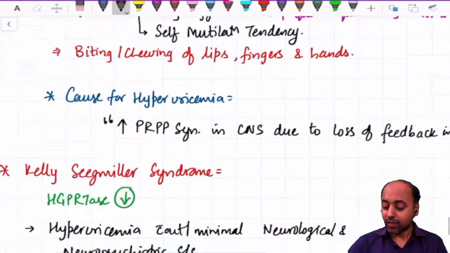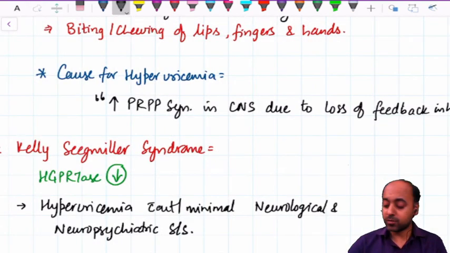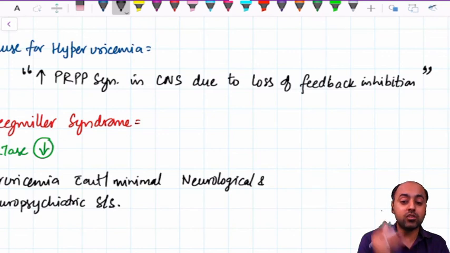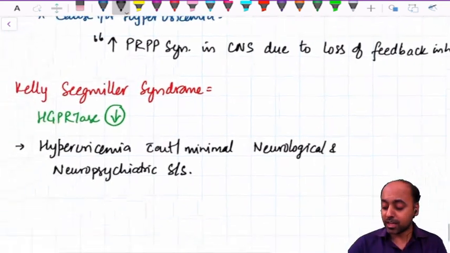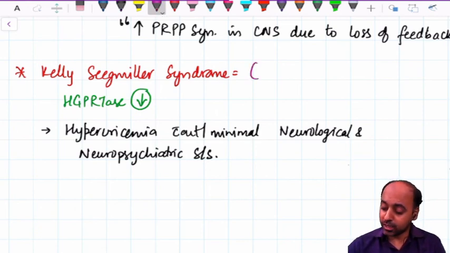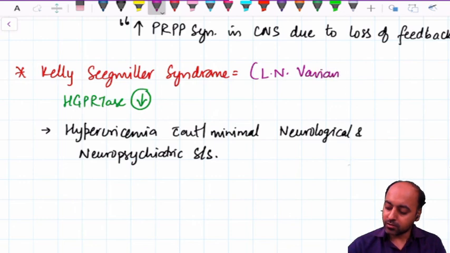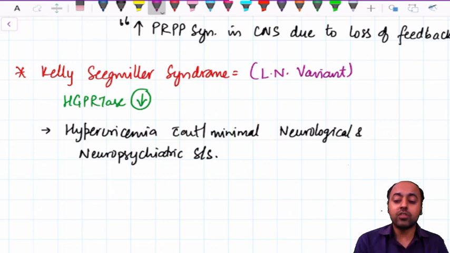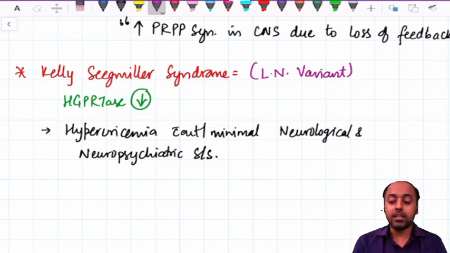And in the viva, they can ask you what is the cause for hyperuricemia. So remember this statement that I told you: increased PRPP synthesis in CNS due to loss of the feedback inhibition. And lastly, there is a variant. The Kelly-Siegmiller syndrome is also known as the Lesch-Nyhan variant, where only the hyperuricemia is there, and the neurological and neuropsychiatric symptoms are not there. So the Lesch-Nyhan syndrome is very important. You should know all the details about the Lesch-Nyhan syndrome.